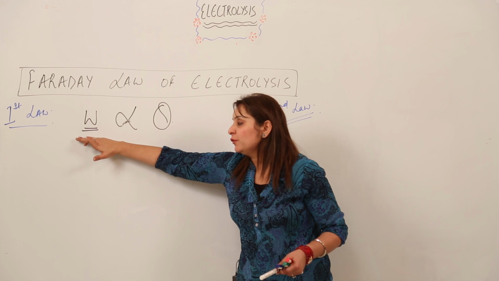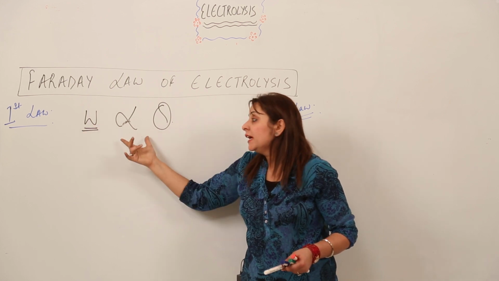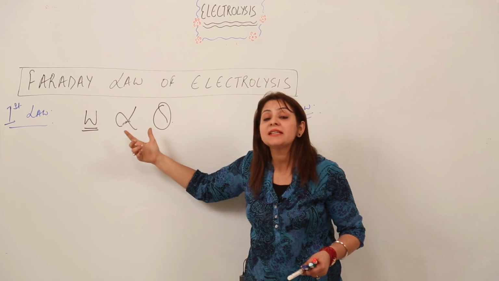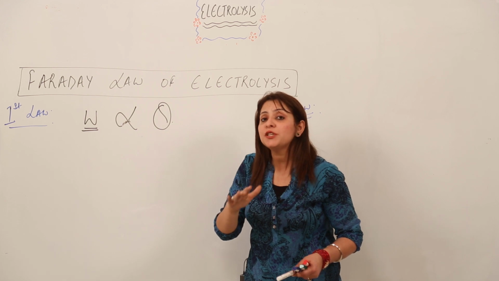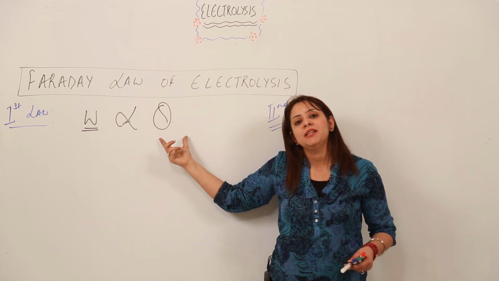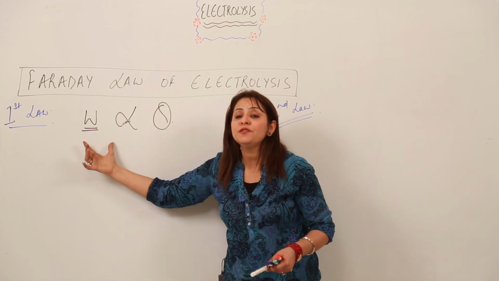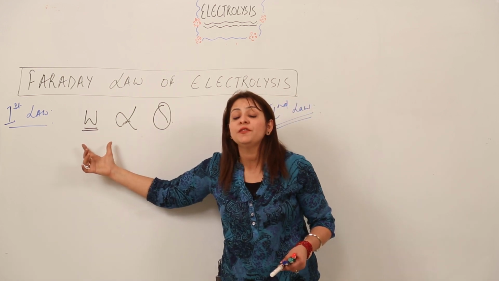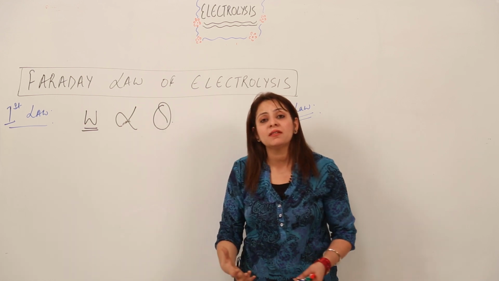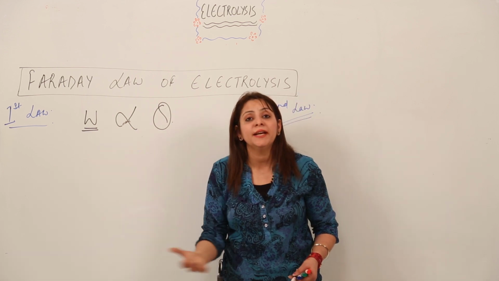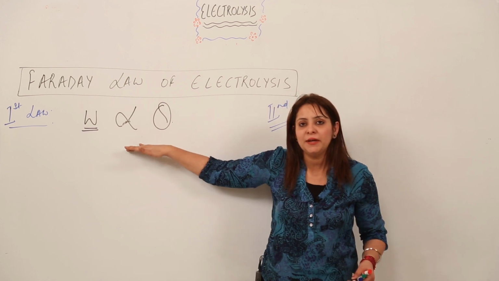So the weight of the substance which we get as a result of electrolysis is directly proportional. That means it depends directly on the amount of electricity passed through it. If the electricity passed is increased, the weight of the substance is obviously going to increase. Likewise, if we decrease the amount of electricity passing through it, the weight of the substance will decrease. So they vary directly. So I have stated this in a mathematical expression.